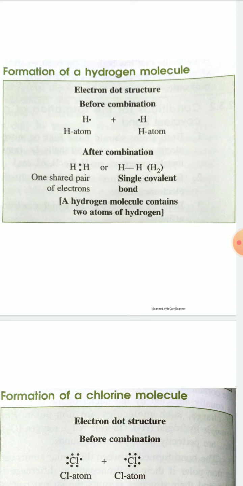Before combination each hydrogen atom has one valence electron, so it is not stable. But after combination each hydrogen atom has two valence electrons, and the hydrogen atom attains the electronic configuration of helium, that is, duplet. Now each hydrogen atom in the hydrogen molecule is stable.